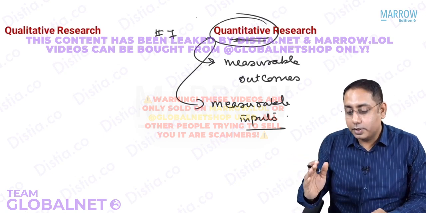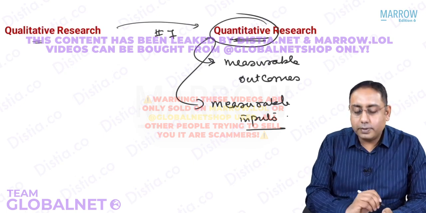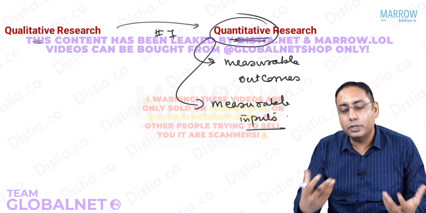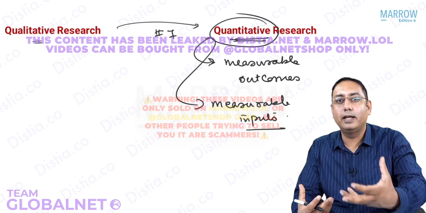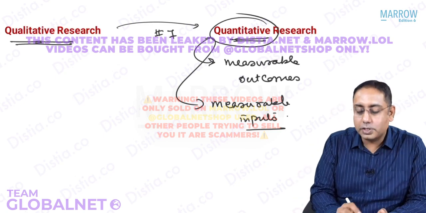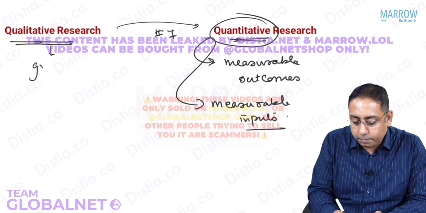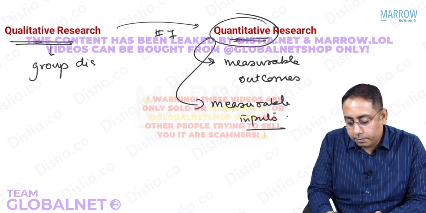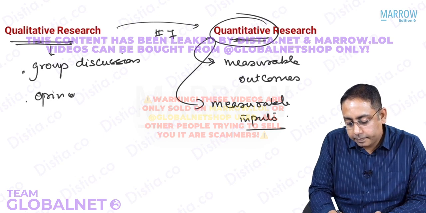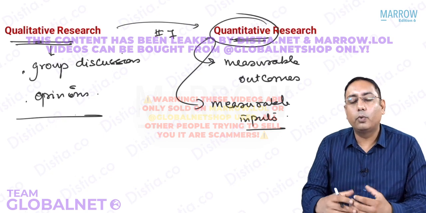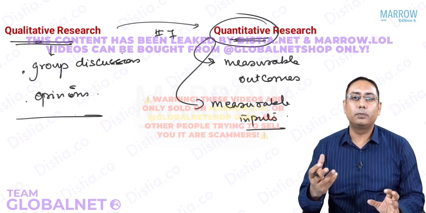But quantitative research has to be done only after qualitative research. Qualitative research will formulate a question that maybe giving some minerals can help in diarrhea. So basically qualitative research has no measurable outcomes. It is basically based on group discussions. It is based on opinions. It cannot be quantified. So that is what is a qualitative research, which is primarily based on group discussions.